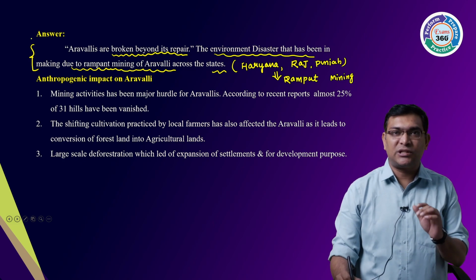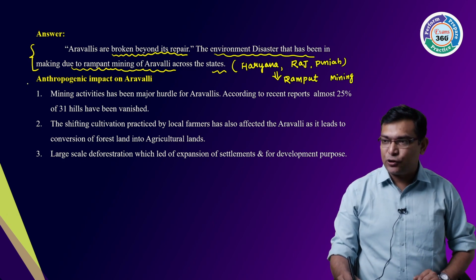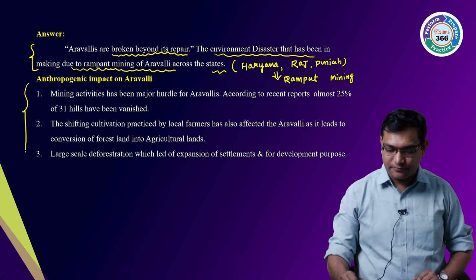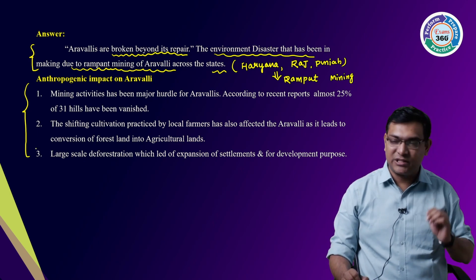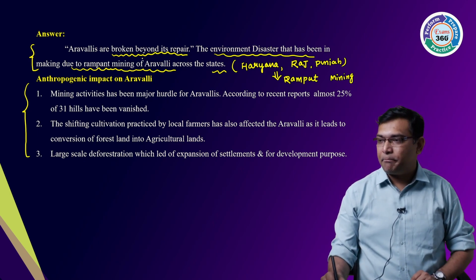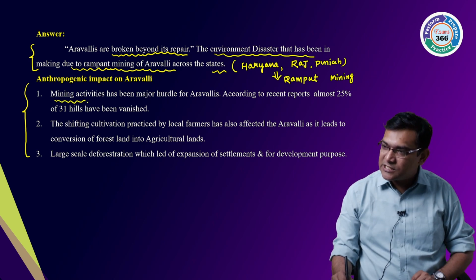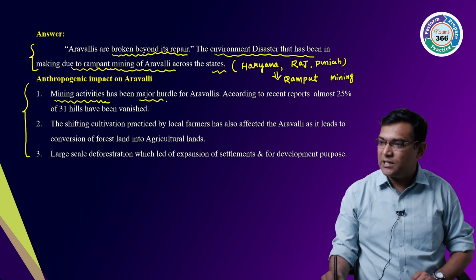So what are the anthropogenic impacts? The first one: mining activities have been a major hurdle.